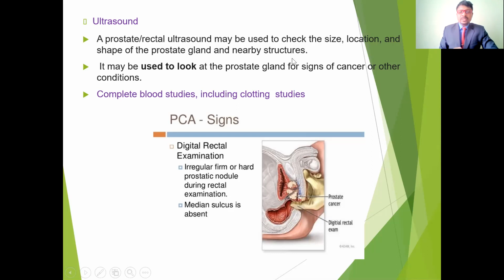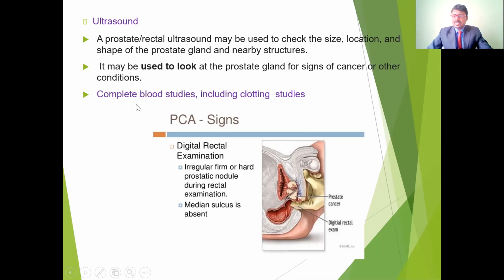It may be used to look at the prostate gland for signs of cancer and other conditions. It also reveals any symptoms related to cancer or any extra growth. Along with the ultrasound and cystoscope, we also do investigations through blood studies, such as a complete blood study. If there is an increase in leukocytes, that is, white blood cells, it indicates an infection in the urine. We check the complete blood examination to know the causative factor, whether bacterial or viral infection.